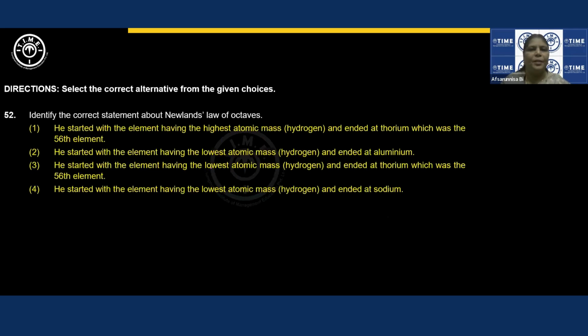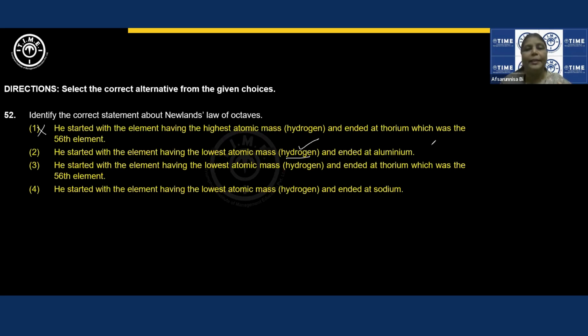A similar question on Newlands' law of octaves: identify the correct statement. He started with the element having the highest atomic mass. No, the atomic mass of hydrogen is 1, so it cannot be the highest; this is not correct. He started with the element having the lowest atomic mass. Yes, this part is correct. And ended at aluminium.